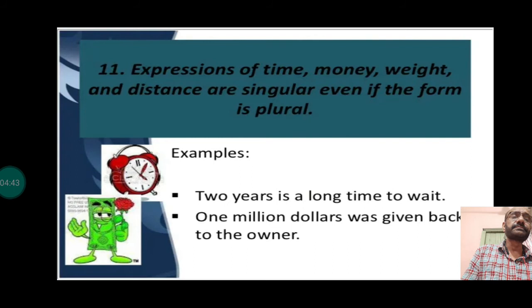You can think of any of these things. All these 4, remember these 4 very carefully: time, money, weight and distance. These have units, and they are all considered singular even though the form is plural.